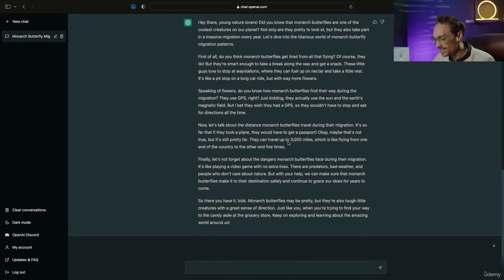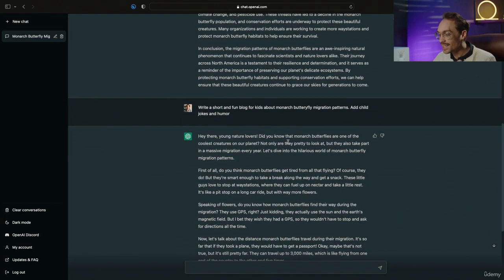So you can see that ChatGPT really is making this short, fun, and for kids, and they're adding jokes, which is really incredible. So you can just see our specific examples for articles and blogs, but you can write a blog about anything in any tone for any audience. Same with articles. So this is just a use case to inspire all the amazing things that you can do with this tool.